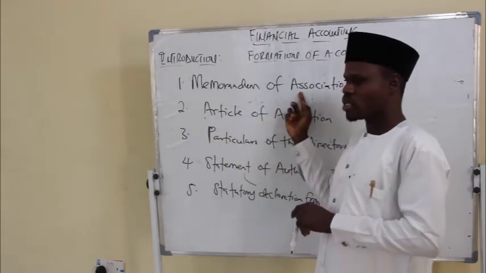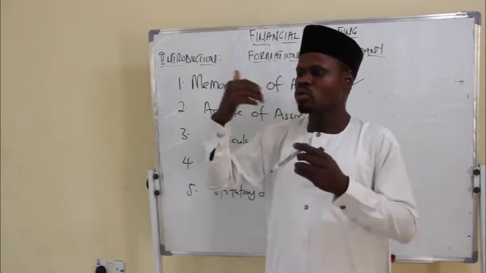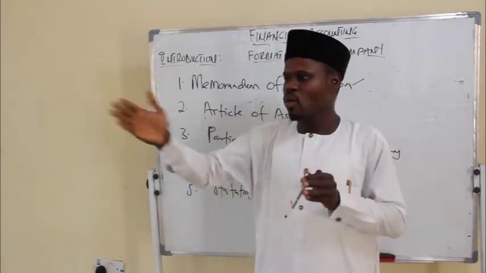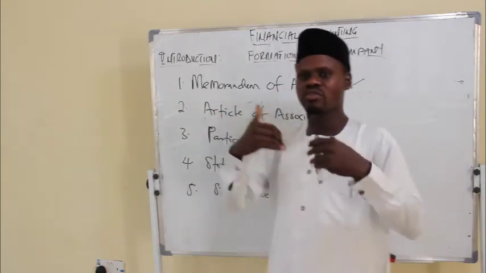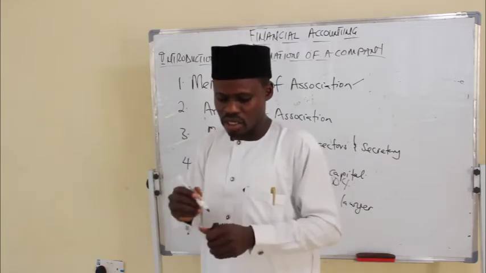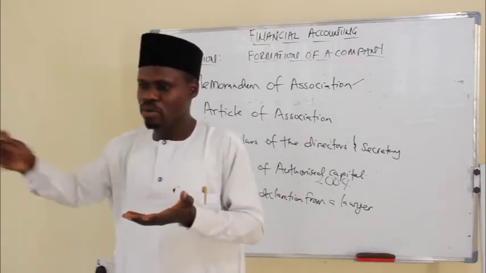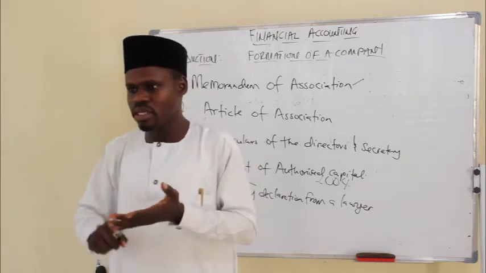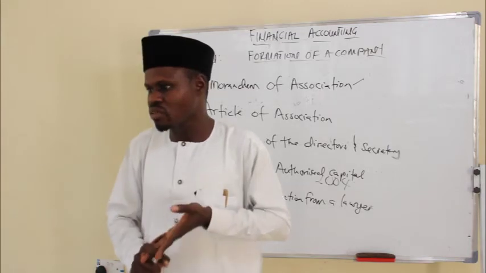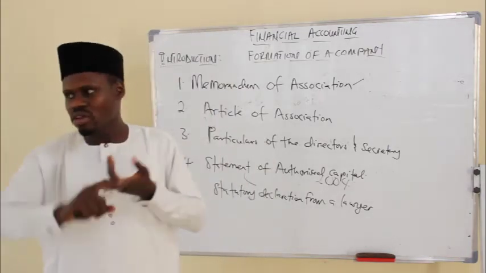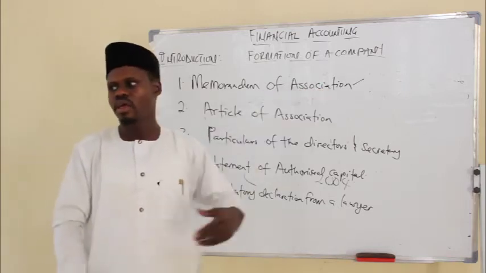Again, Memorandum of Association shows us the rules and regulation in our relationship with the members of the public, while the Article of Association only governs how we are going to operate internally. So if you, as a member of the public, need information regarding the name of the company, what is the objective of the company, what is the registered office of the company, what is the authorized capital of the company, you just go and look for the Memorandum of Association.